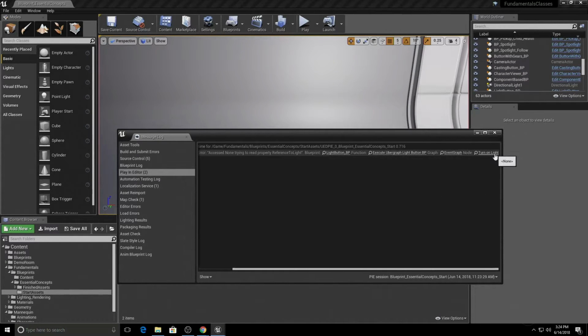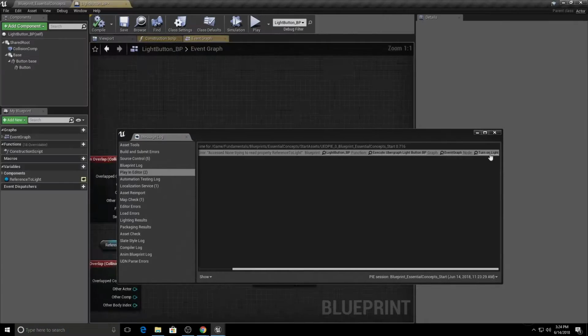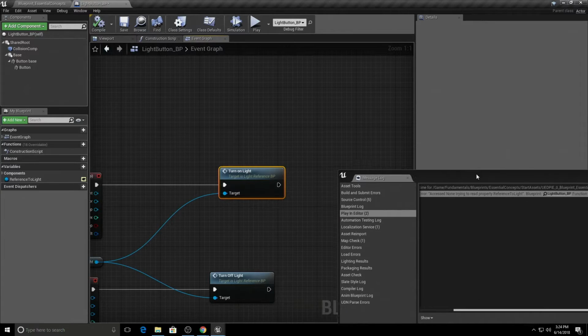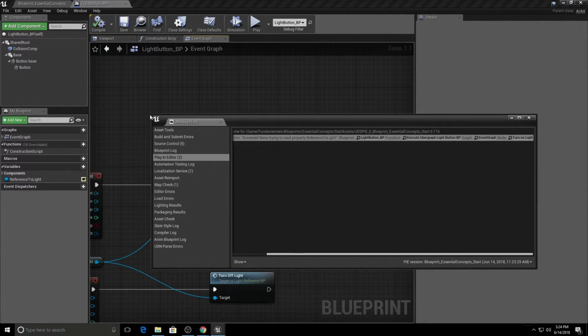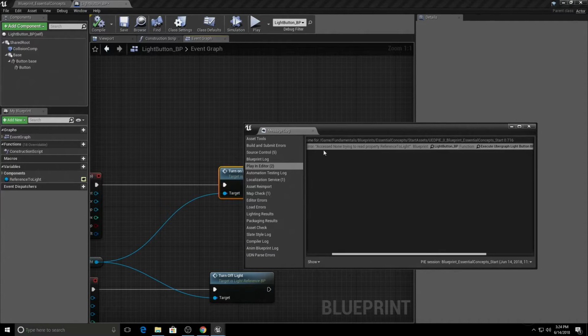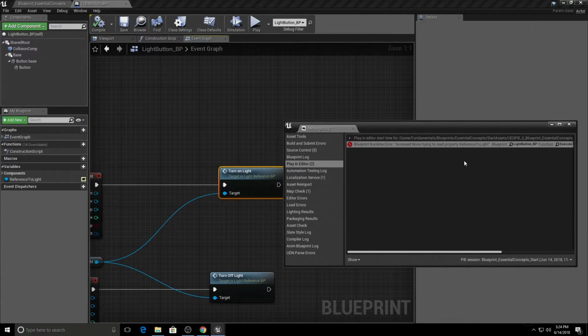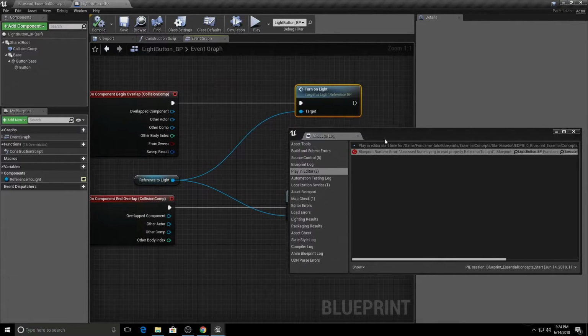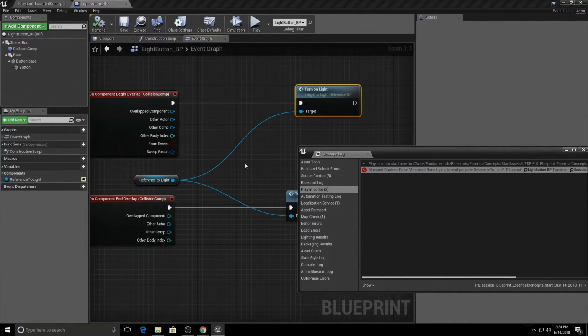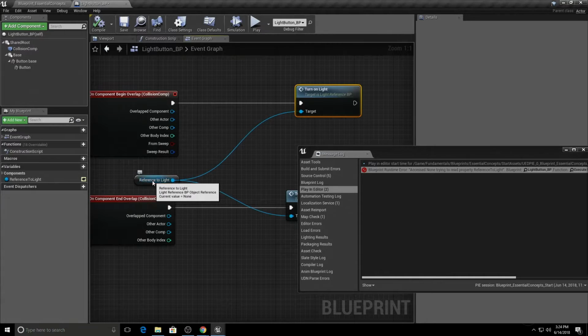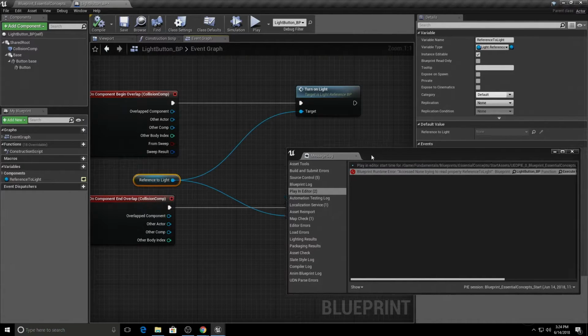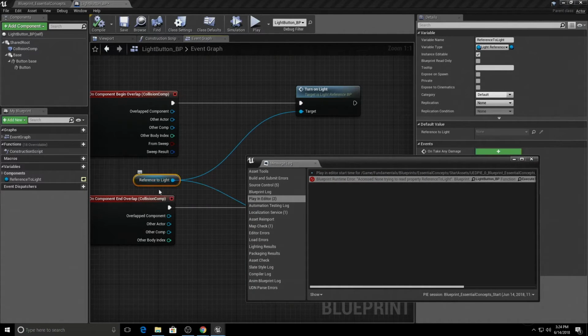So at the very end here, it looks like we have a function called turn on light. If I click on this, it's actually going to open up the Blueprint and take us right to that node. And the problem that we are seeing is that we are attempting to access a variable, but we're accessing a null variable. There's nothing there. We're not accessing anything. And we are trying to read property reference to light. So if we look at our graph here, looks like this is the function that's being called, and we are trying to read reference to light. So that's what it's targeting, but it's not getting any data that it can use.